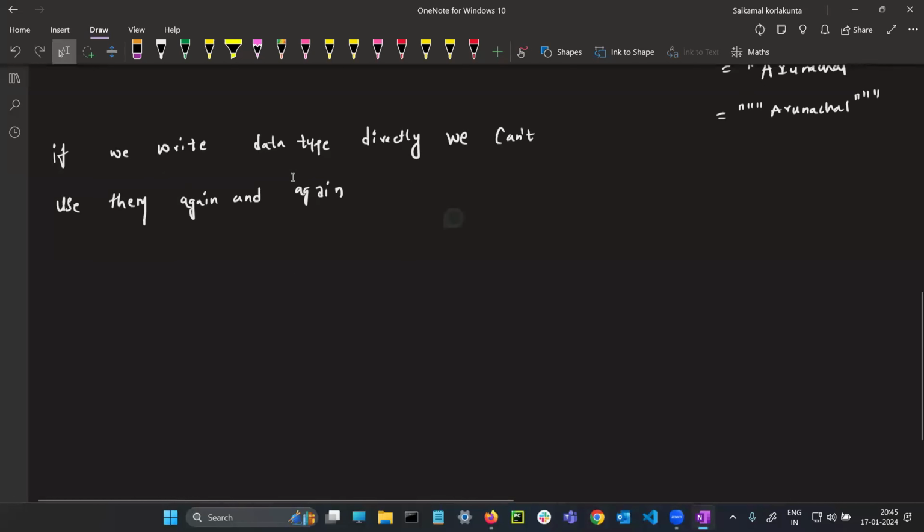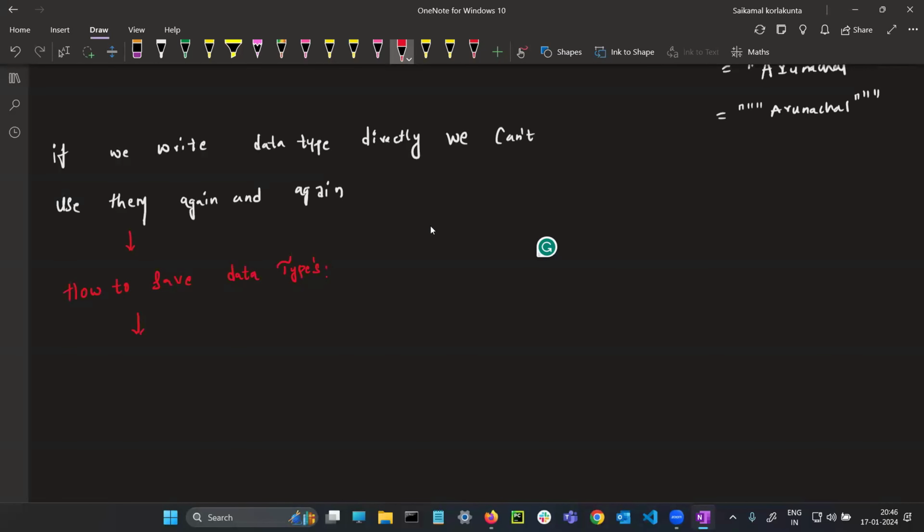We can't use them again and again. So how to save them, sir? Like, okay, it is an online movie kind of thing. So then how to download the movie and save in the laptop, which means how to save data types. How to save data types.